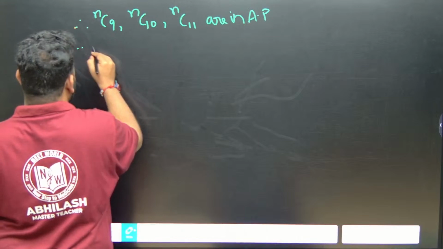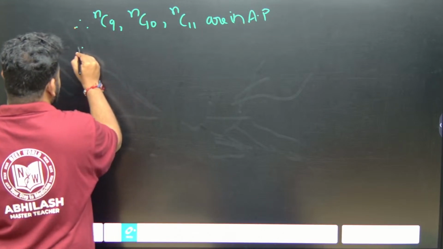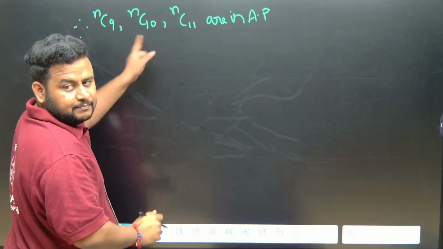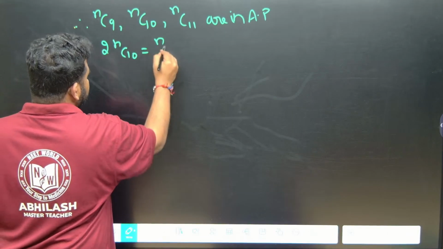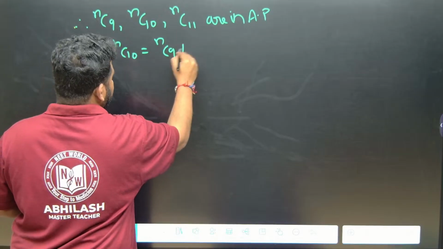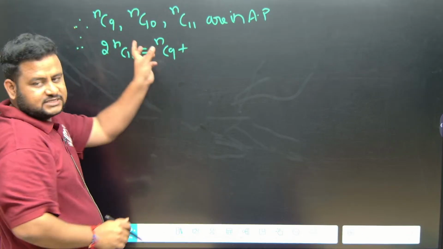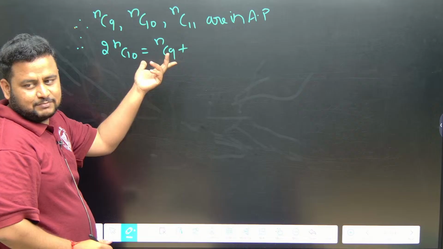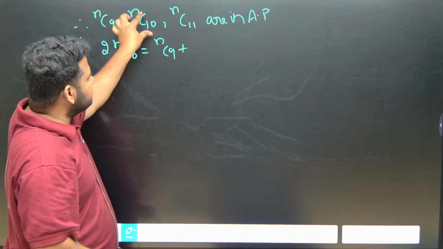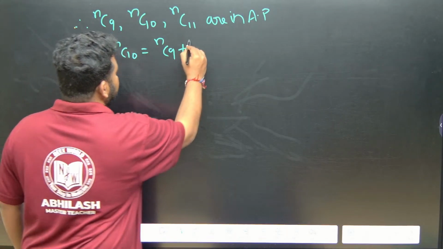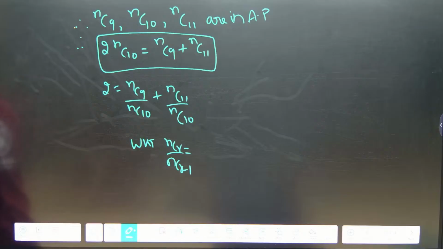Hence, I can write it as: 2 times the middle term, 2 times nC10, is equal to the first term plus the last term. That is, if A, B, C are in AP, then 2B is equal to A plus C. That is the property of AP. So 2 times nC10 is equal to nC9 plus nC11.